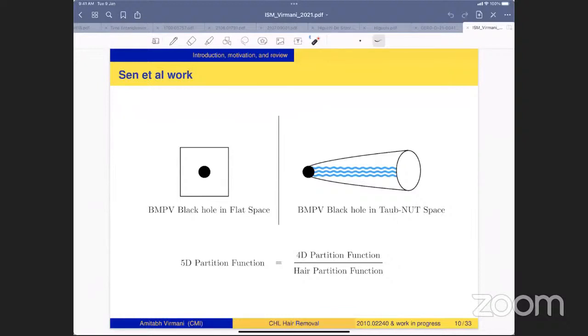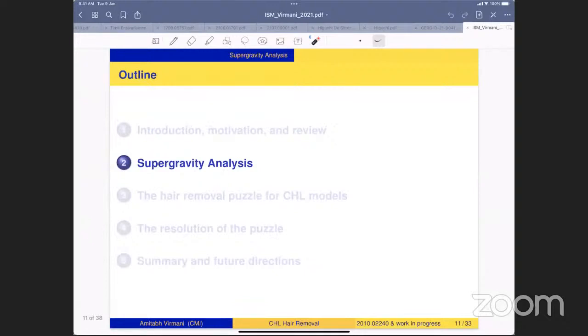Once we construct the hair for these models, we will see that the 5D partition function is the same as the 4D partition function after removing the hair partition function. So 4D divided by the hair will give us the 5D partition function. Okay, so this is the picture to keep in mind: we will be interested in constructing these wavy lines which account for the hair and for the difference between the two.